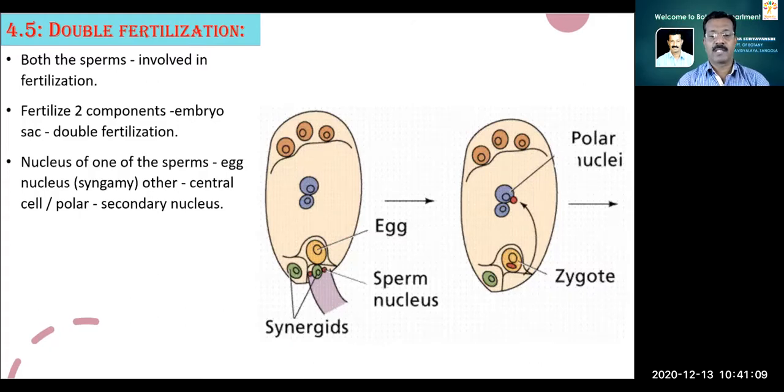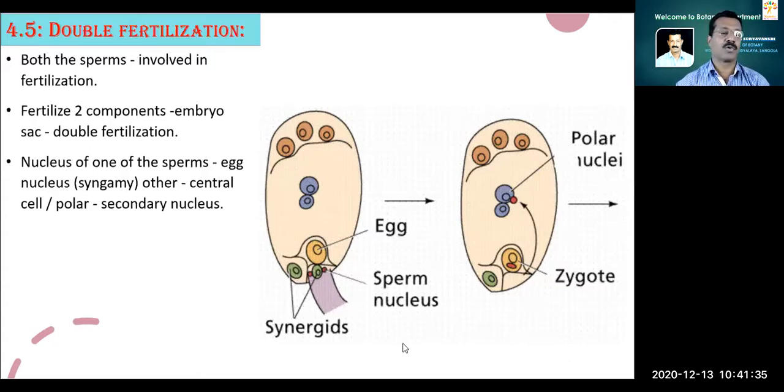The nucleus of one of the sperms fuses with the egg nucleus. This fusion is called syngamy, and the other migrates to the central cell where it fuses with the polar nuclei or their fusion product, that is called the secondary nucleus.